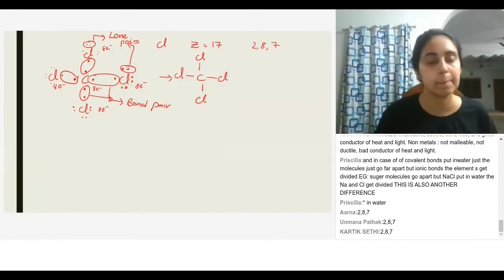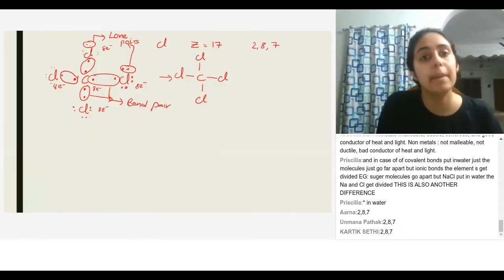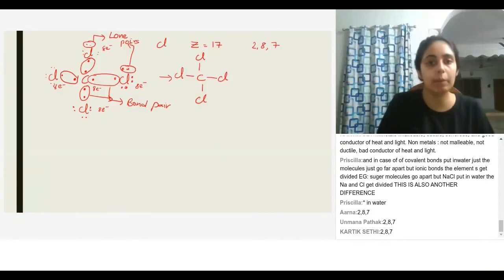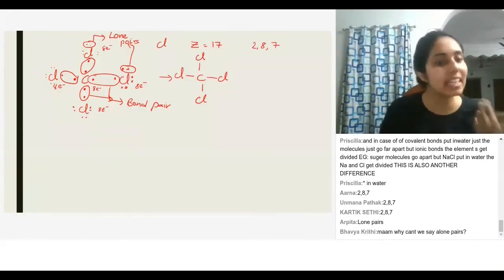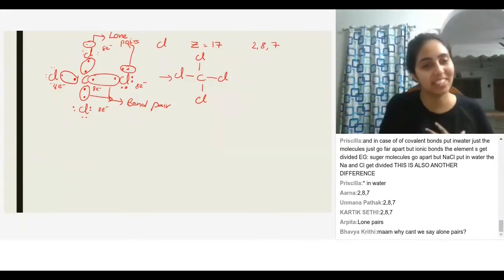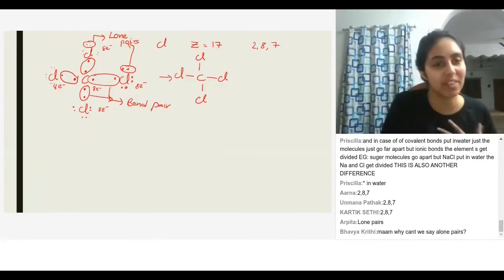What are those electrons called which do not participate? Lone pairs. L-O-N-E. Lone pairs. Ma'am, I can't type so much, ma'am. Alone pairs. You can say that as alone pairs, Bhavya, that's fine. But the technical term is lone pairs, okay?